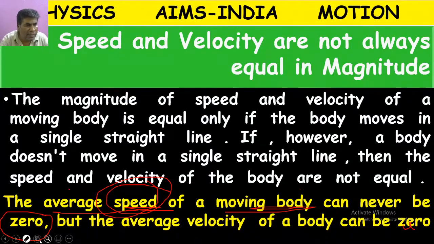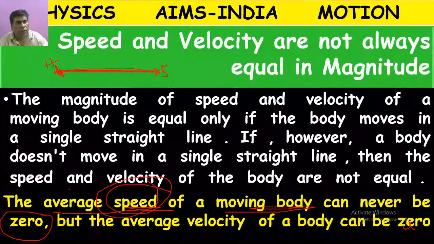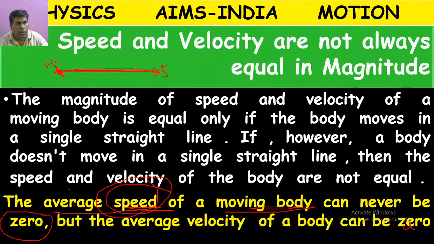But what about velocity? Suppose from your house you went in a straight line to school, and in a straight line you came back home. What is your change in position from beginning to ending? No change. At the first moment you are at home, and at the ending also you are at home. So your displacement from starting point to ending point is zero.